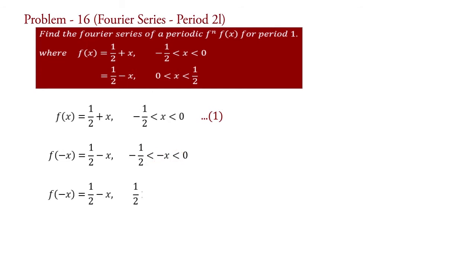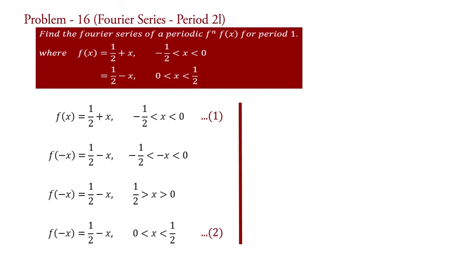Therefore, f of minus x equal to 1 half minus x for 1 half greater than x greater than 0. Rewrite the interval in inverse order. Therefore, f of minus x equal to 1 half minus x for 0 less than x less than 1 half, say equation 2.